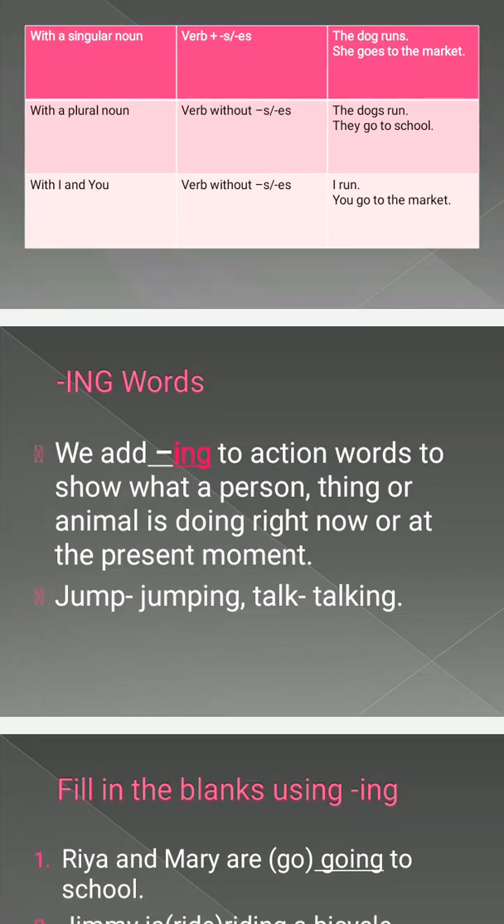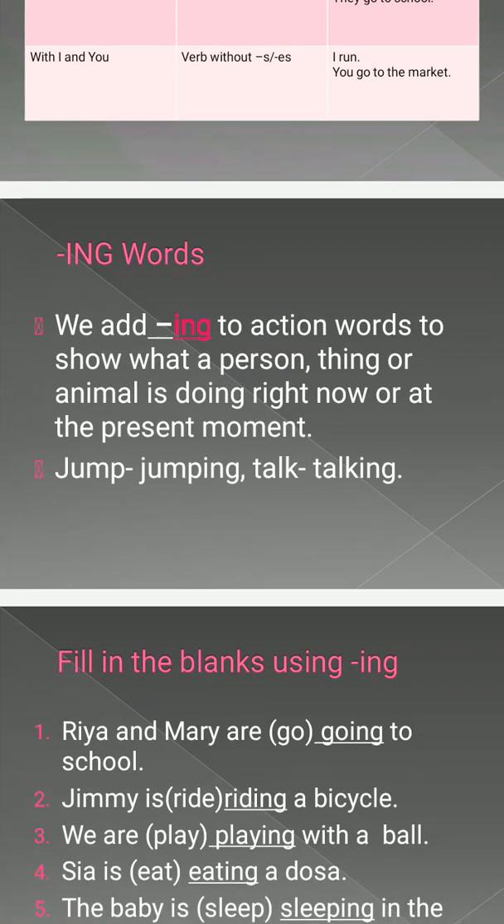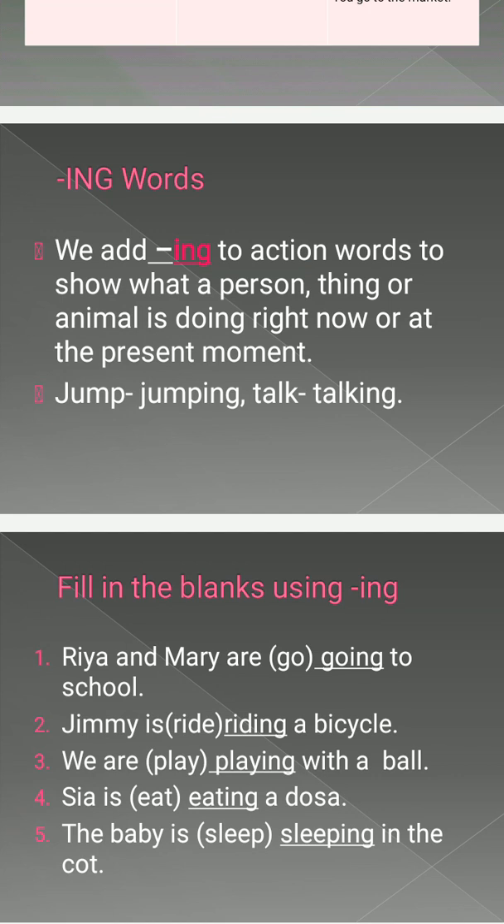Now next is ing words. Ing is added to the action words. Ing is added to the verb to show what a person or a thing is doing right now, like in the present tense, in the present moment. Like now I am teaching you. With the work I am doing now, I will write ing so that it tells us that I am doing that work at this moment, as I am teaching you right now.